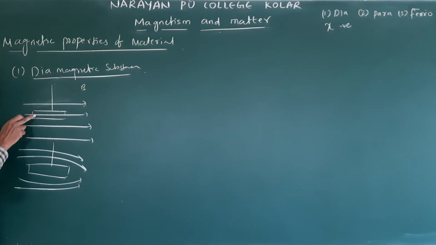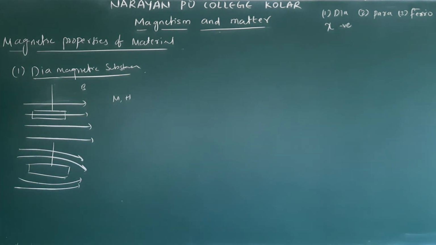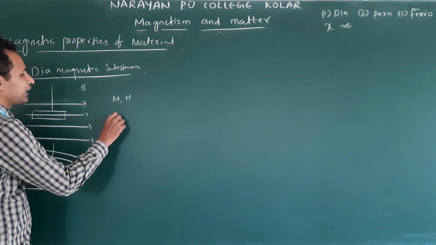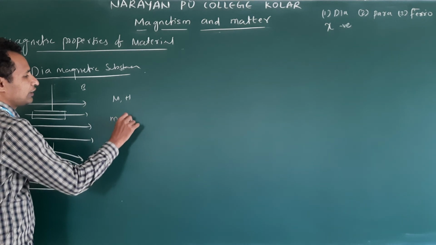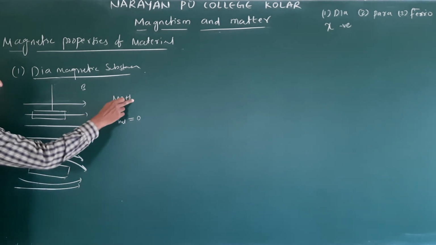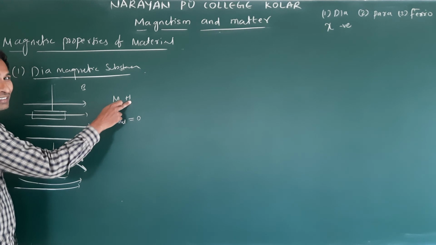The reason, as I mentioned in the previous discussion, is that M and H lie in opposite directions. In diamagnetic substances, M net is equal to 0. H is the magnetizing field, magnetic intensity.